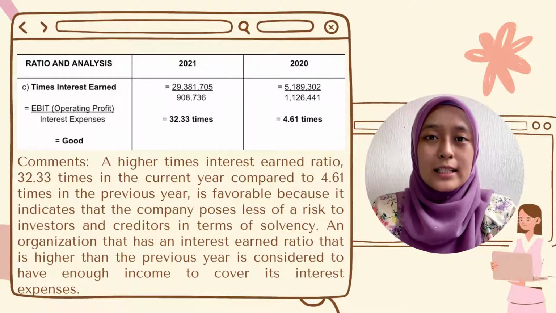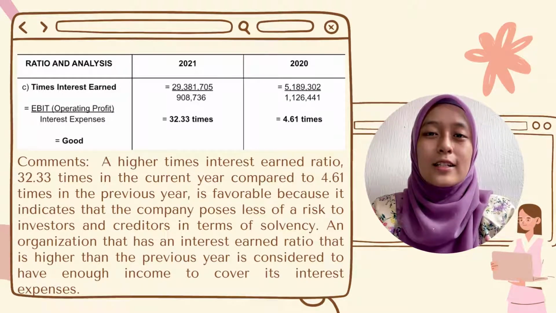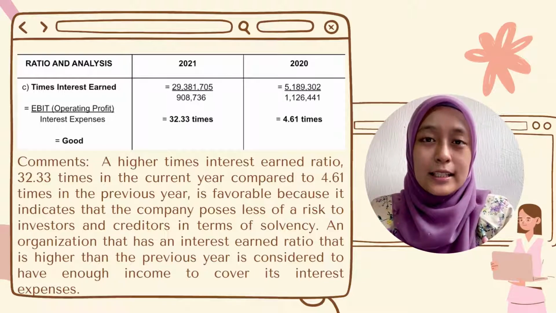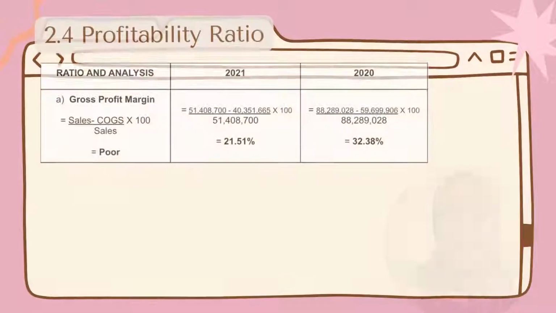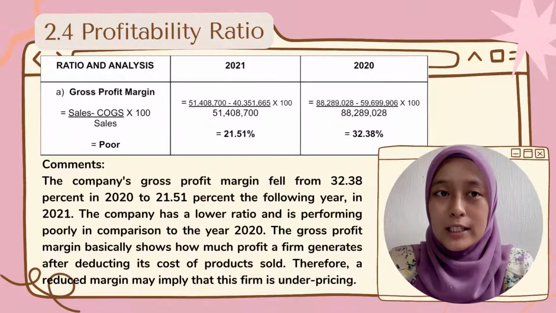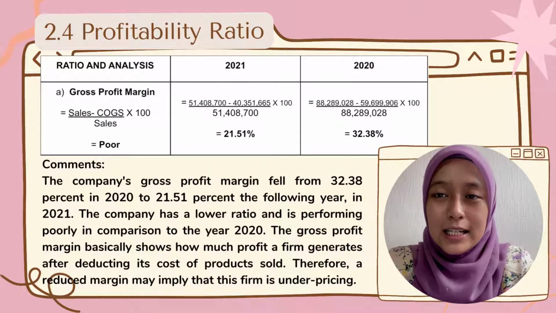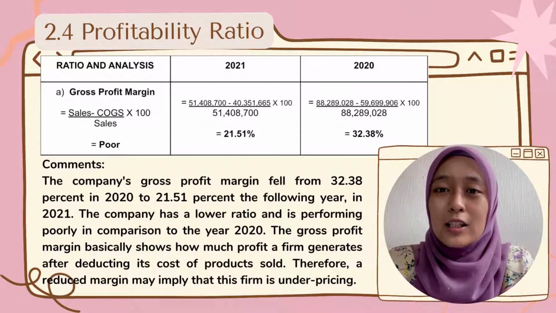An organization that has an interest earned ratio that is higher than the previous year is considered to have enough income to cover its interest expenses.